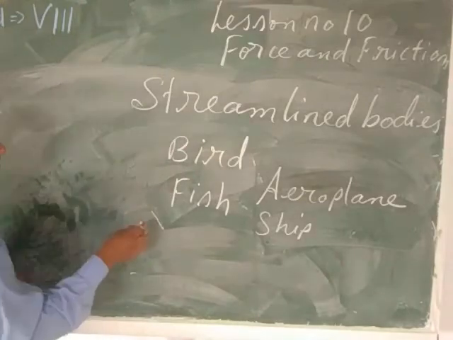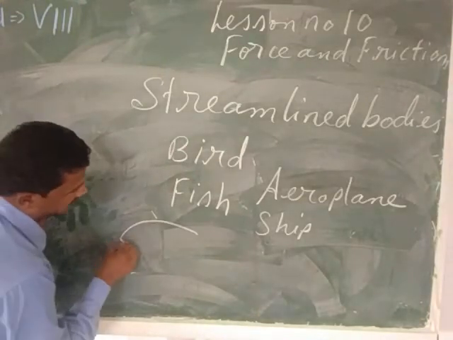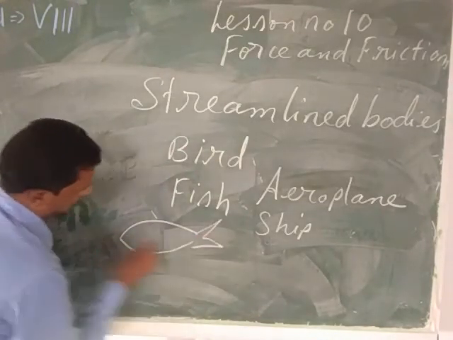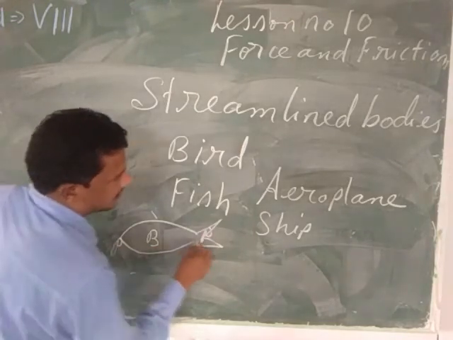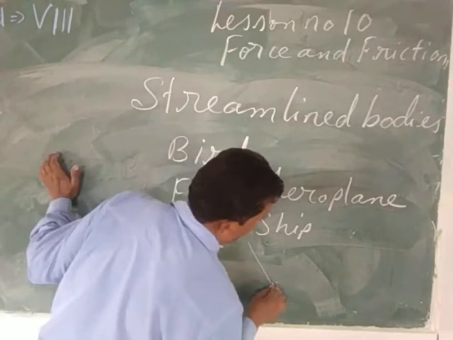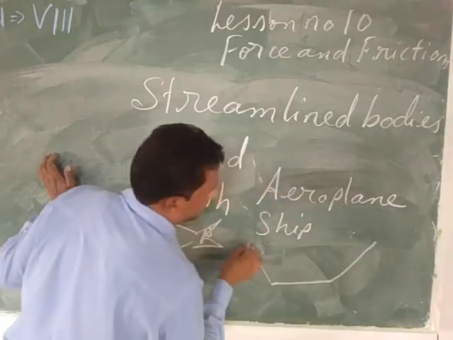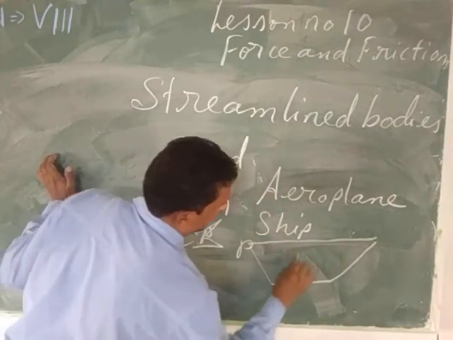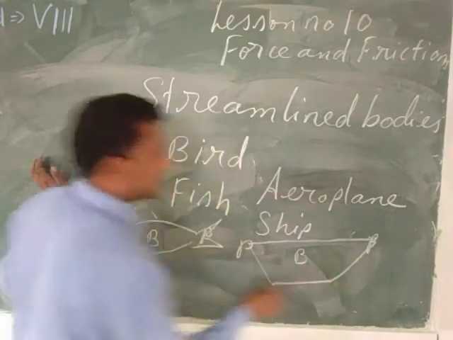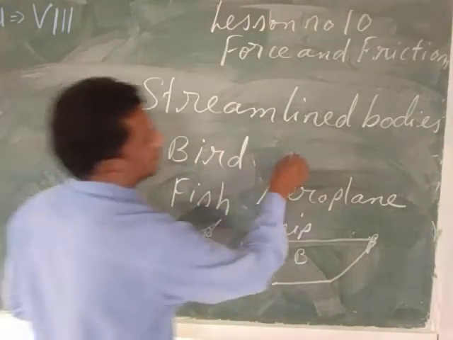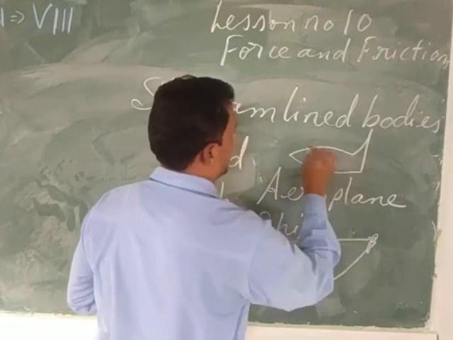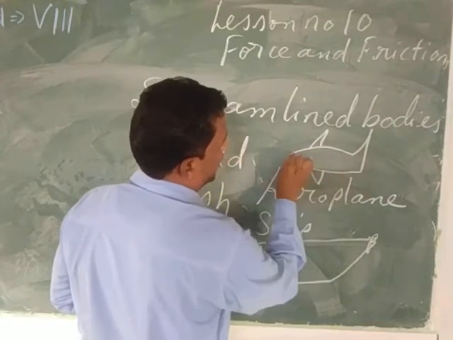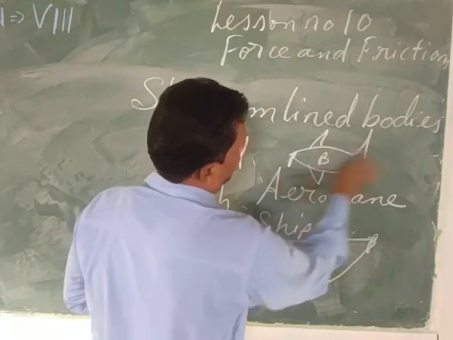So see beta, here fish. Suppose if you are going to see the body of a fish, it is something like this, now beta. Pointed, broader, pointed. Then beta see the body of a ship. Can you see my child? Beta see here, pointed, broader, pointed. Now beta, in the same way, suppose if you are going to see the body of the aeroplane, my child, see here, pointed, broader, pointed.